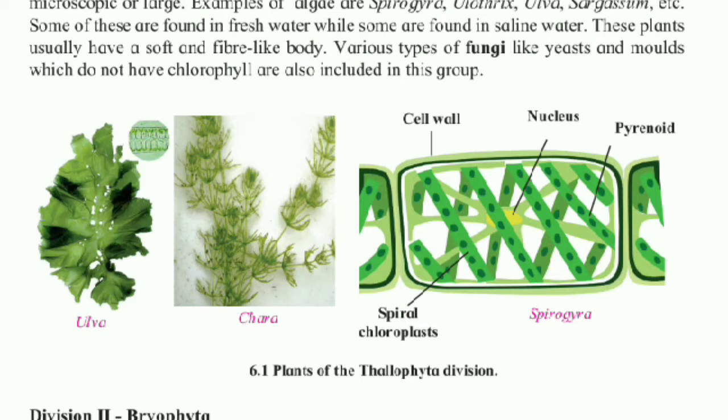Algae show great diversity. They are either unicellular or multicellular. Few examples of algae are highly microscopic. Spirogyra, Ulothrix, Ulva, Chara and Sargassum are the examples of algae. Different types of fungi such as yeast and molds which do not possess chlorophyll have also been included in this group.